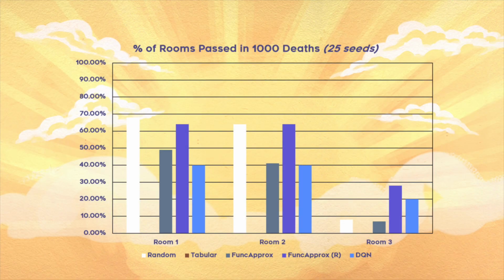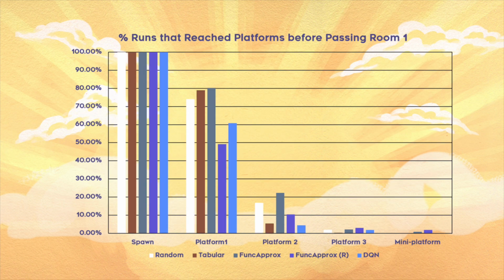Below are the numeric results of our training. The graph shows the average percentage of rooms cleared over 1,000 deaths, tested across 25 random seeds. At the very beginning, fully random actions actually perform the best, since the learning-based methods haven't yet adapted. Over time, the other 3 approaches start to improve, but at different rates. Tabular Q learning lags behind early on due to slow learning speed, while functional approximation steadily outperforms it. Our DQN approach shows potential, but it performs worse than functional approximation because it needs better tuning of hyperparameters and reward structure. Here's the second graph showing the percentage of runs that reach a platform before clearing room 1.